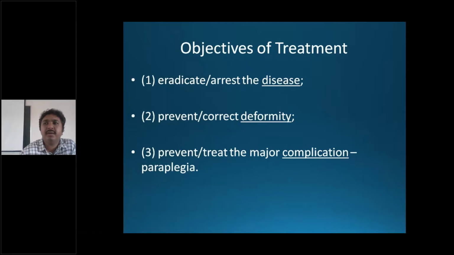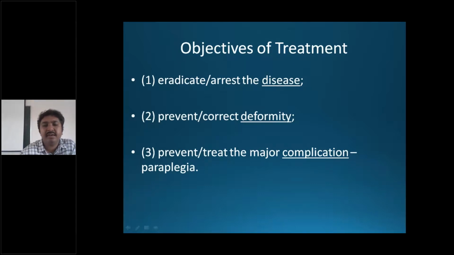So the most important point here is if there is no deficit, you have to look out for any progressive neurological deficit. If the patient has no neurological symptoms like weakness of the lower limbs, you have to ask for symptoms like weakness of the lower limbs, as it can occur through time.